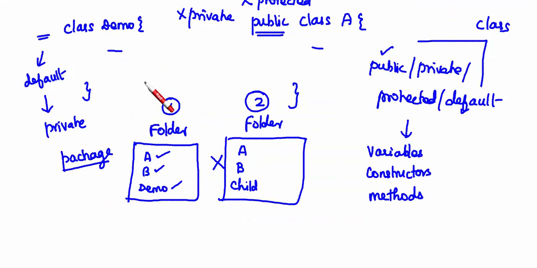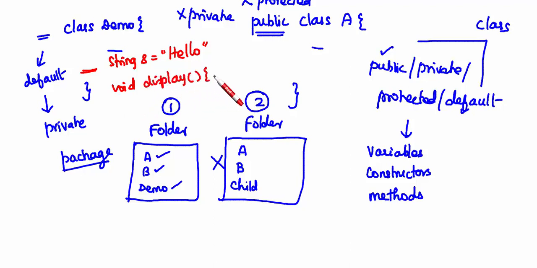Like variables, you will write simply string s is equal to hello, without any access specifier. If you write a method void display with some code, these are said to be default. Default means within its own package it is accessible.